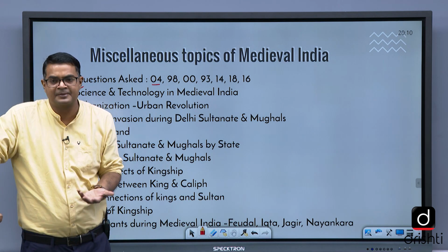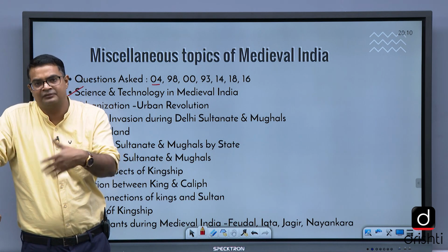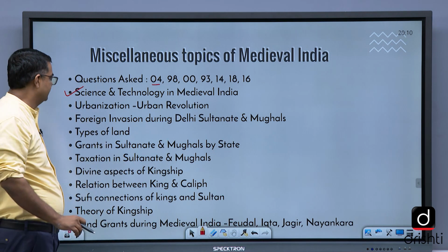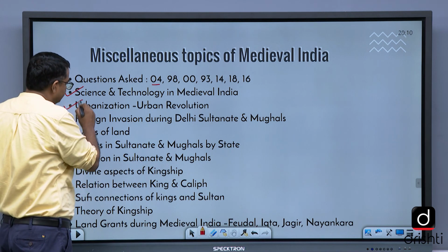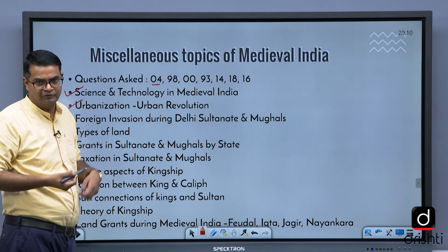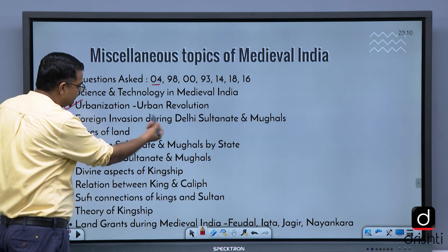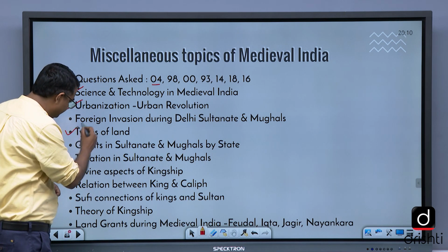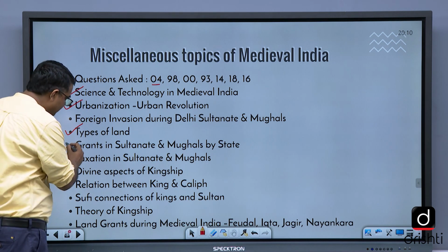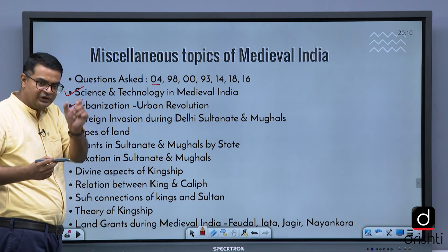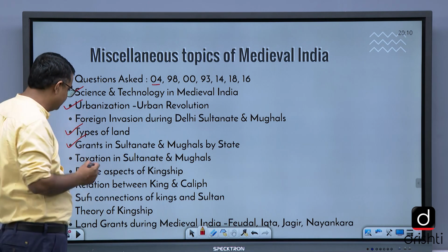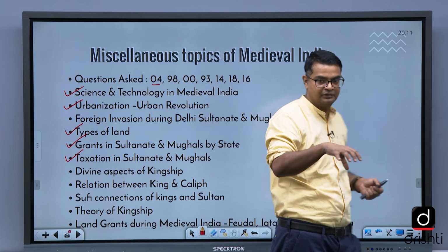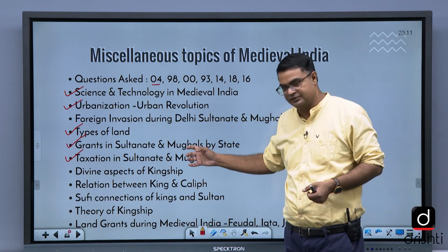Military technology. Then agriculture. They used to ask what are the important crops introduced by the foreigners. Urban revolution. The term given by Muhammad Habib, the father of Irfan Habib. Foreign invasion and Delhi Sultanate and Mughals. Types of land you need to focus. Grants in Sultanate and Mughal period, क्या क्या grants दिए जाते थे, उनके क्या नाम थे, what was the name of that grant. Taxation, अलग अलग तरीके का tax in Sultanate and Mughal, ये सब पे focus रखना है. These areas to be focused.